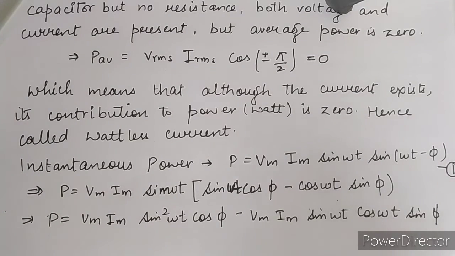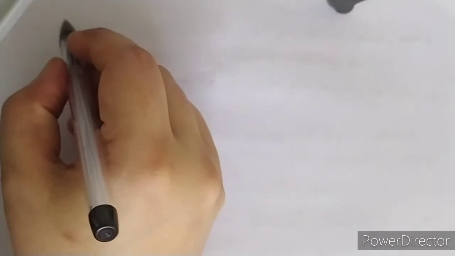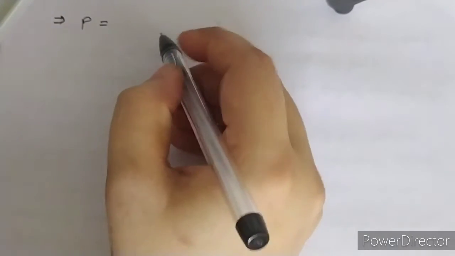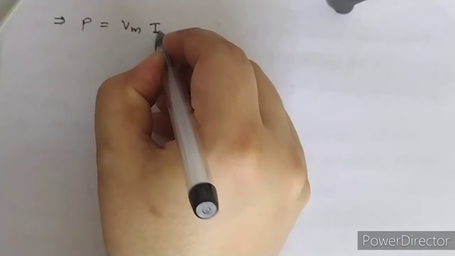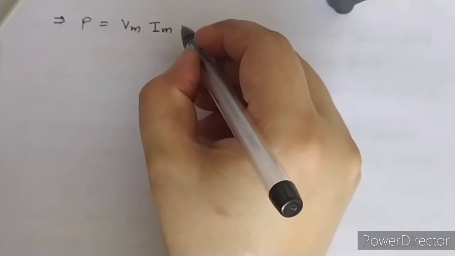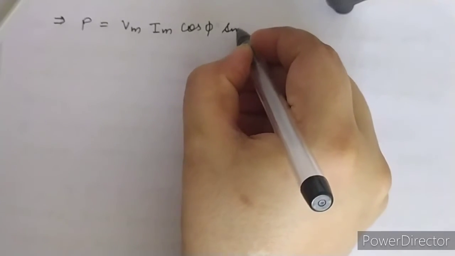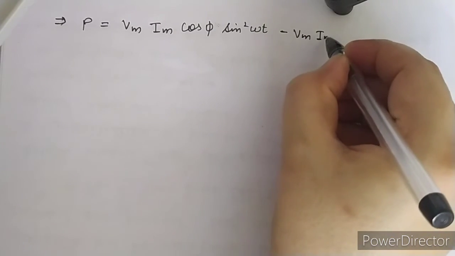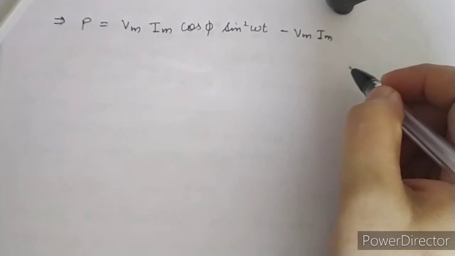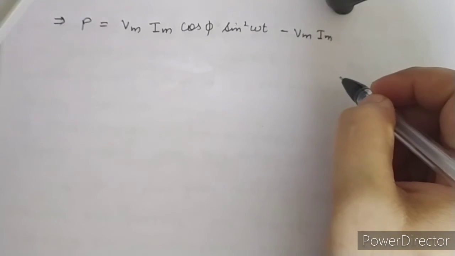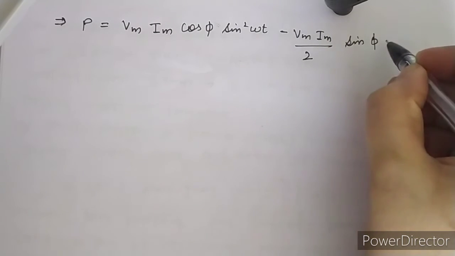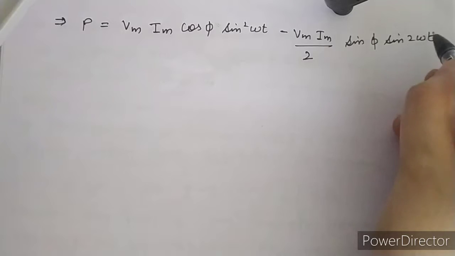So the value of the power becomes P is equal to Vm Im cos phi sine square omega t minus Vm Im, and it becomes half of sine 2 omega t sine phi. Which formula have we used?